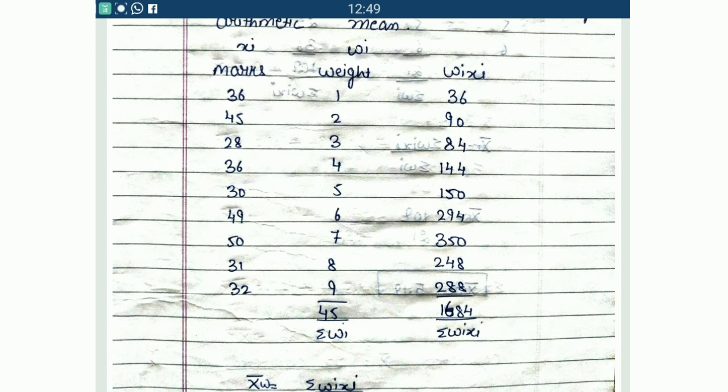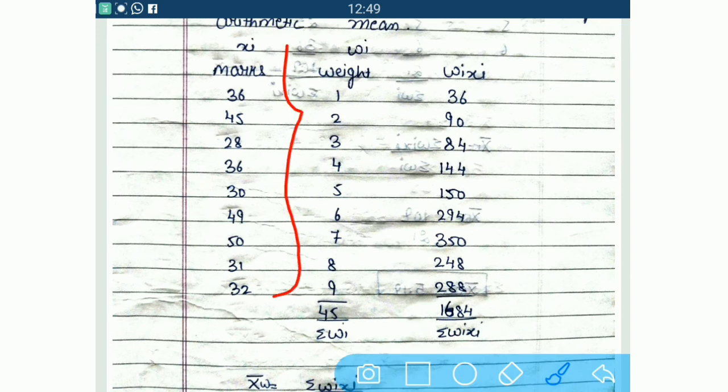So when weights are not given to us, what do we have to do? Put the x, that is, put the marks as it is, and in front of that put the weight. How do we put the weight? Directly 1, 2, 3, 4, 5, 6, 7, 8, 9, whatever the weight is there, just write it in numbers: 1, 2, 3, 4, 5, 6, 7, 8, 9.